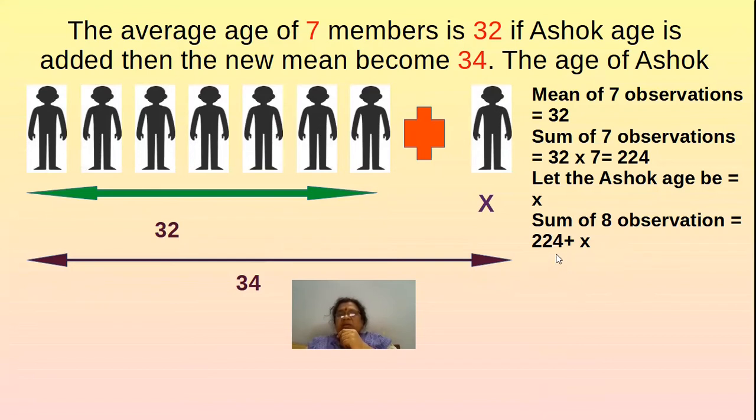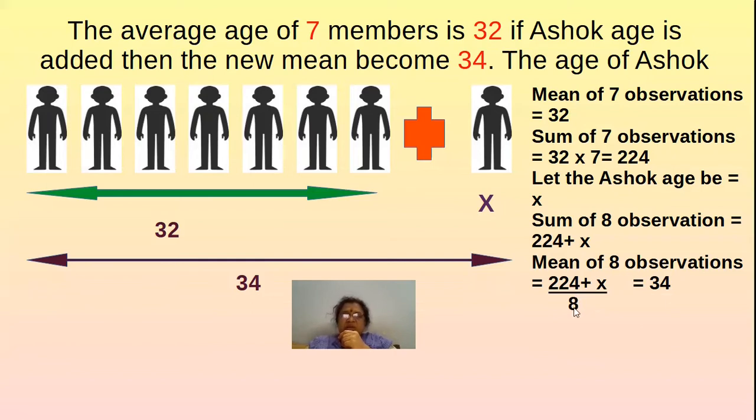And when we take the mean for this, this is the sum. We know the formula of mean: sum of the observations divided by the number of observations. Here the sum of the observations is 224 plus x. So the mean is equal to the sum of the observations by the number of observations, which will definitely be 8. We know the new mean when we add Ashok's age.